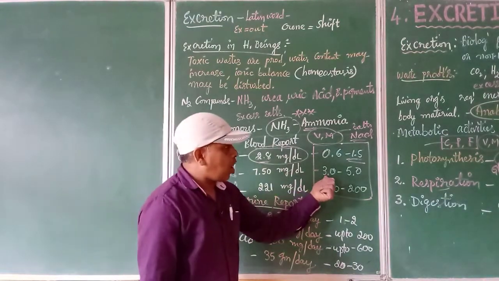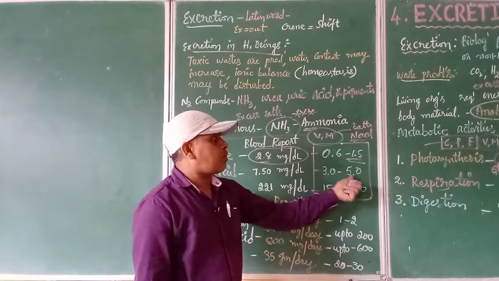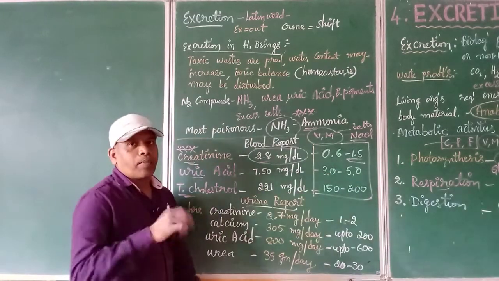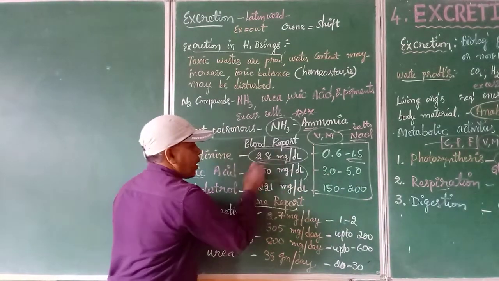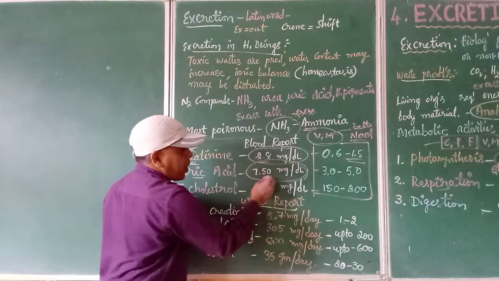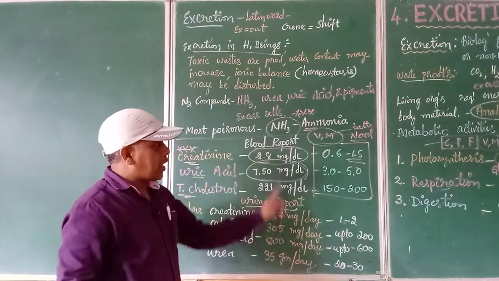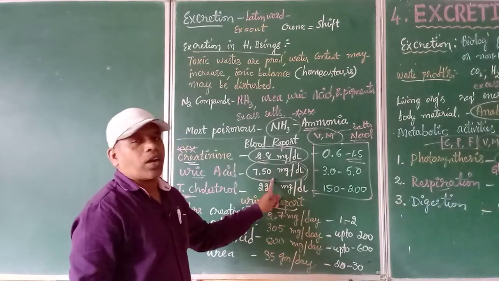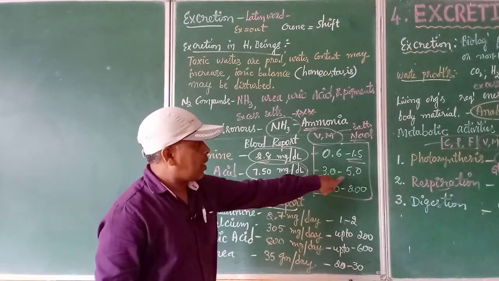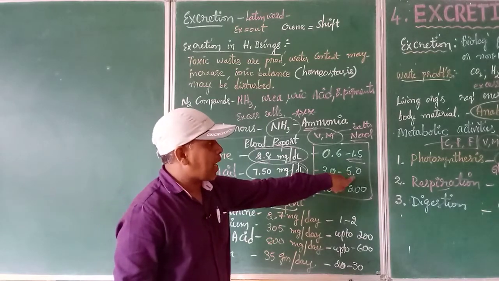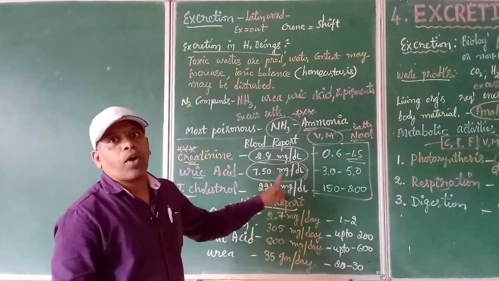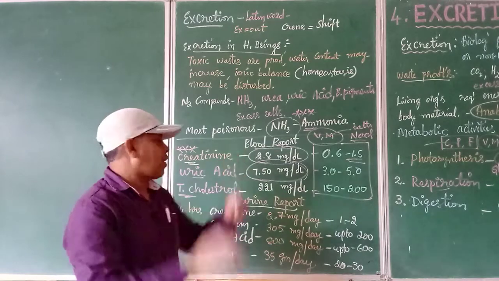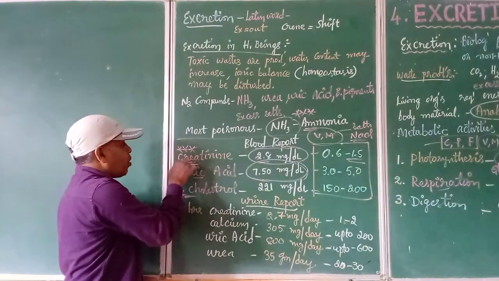The normal range should be between 3.0 to 5.0, but what is the reported value given? 7.50 milligrams per deciliter. Mg means milligrams, dl means deciliter. This is the reported value. Now compare it with the standard value. It should be a maximum of 5, but it is 7.5, again more than required. One more danger symbol we have got here.